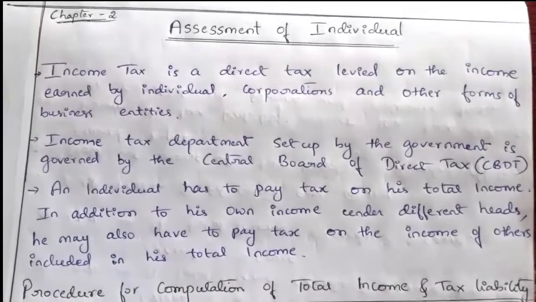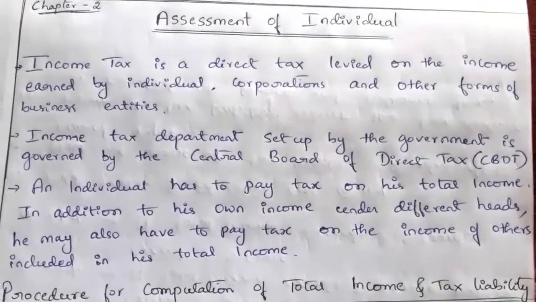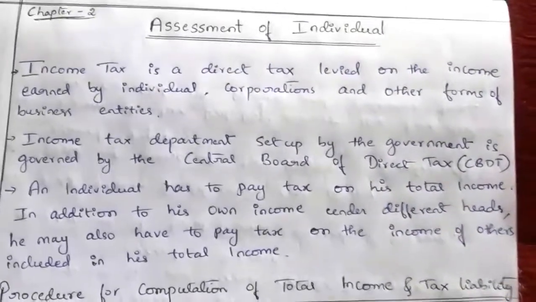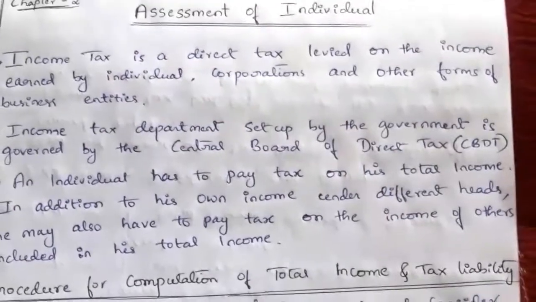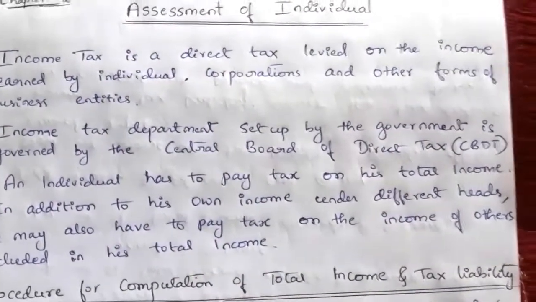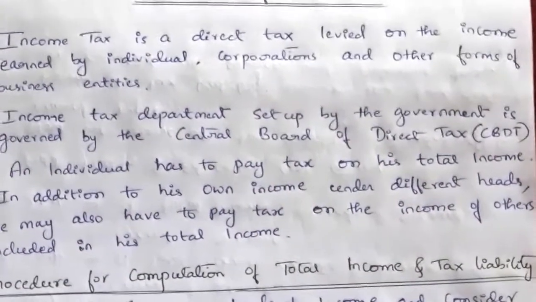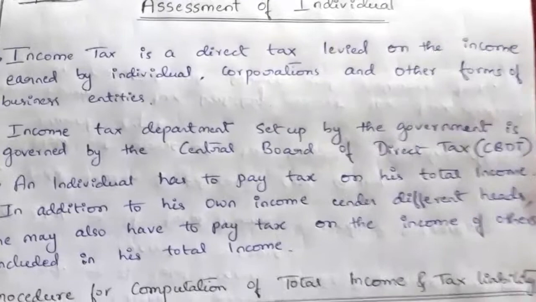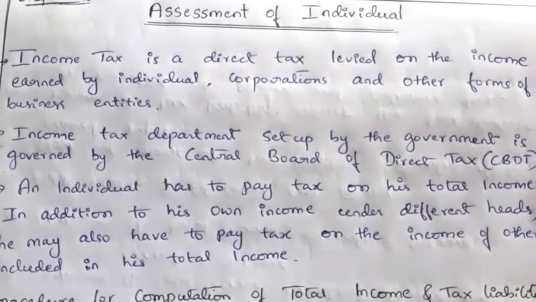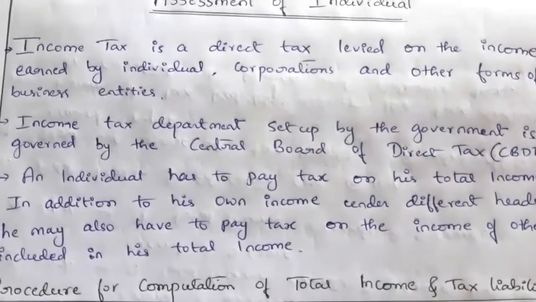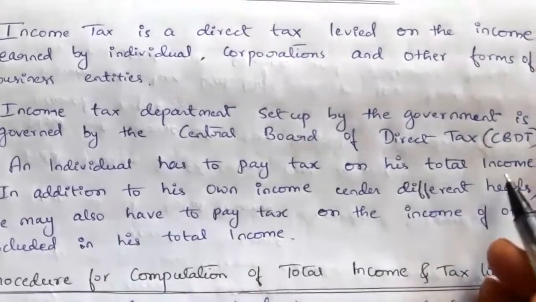An individual is nothing but a simple person or a human being, maybe male or female, a living entity. In the case of a minor, the income tax assessment is made on the parents, a guardian or a trustee. An individual has to pay tax on his total income.